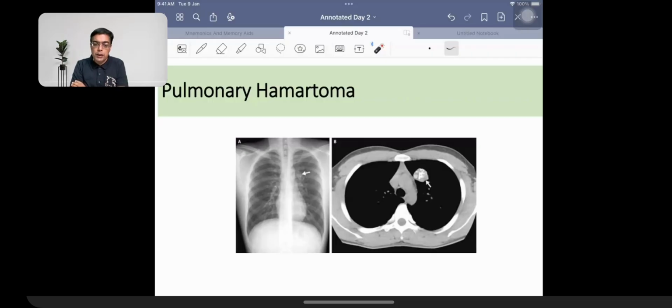Hamartoma is benign. Hamartoma is benign over here. So hamartoma is important. Hamartomatous polyps are the hot favorite for the GI tract system. So juvenile polyp, Peutz-Jeghers polyp. And when we are talking about hamartoma in the lungs, so pulmonary hamartoma, which is having the popcorn calcification, right? So that is what you need to remember over here.